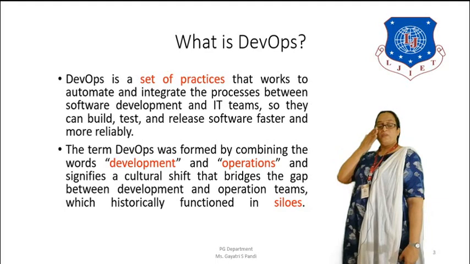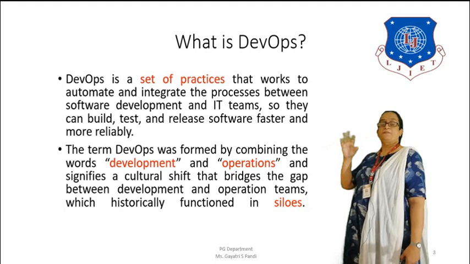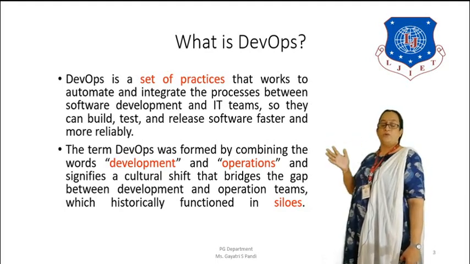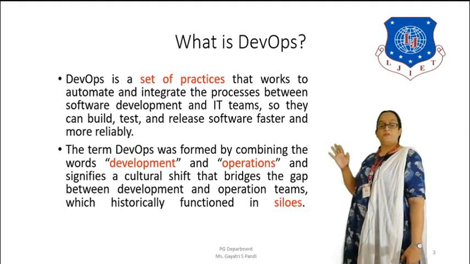That is why it is said that they need to build faster software so that it is more reliable. DevOps is a set of practices that helps in this task. The term DevOps was formed by combining, as I told you, development and operations.